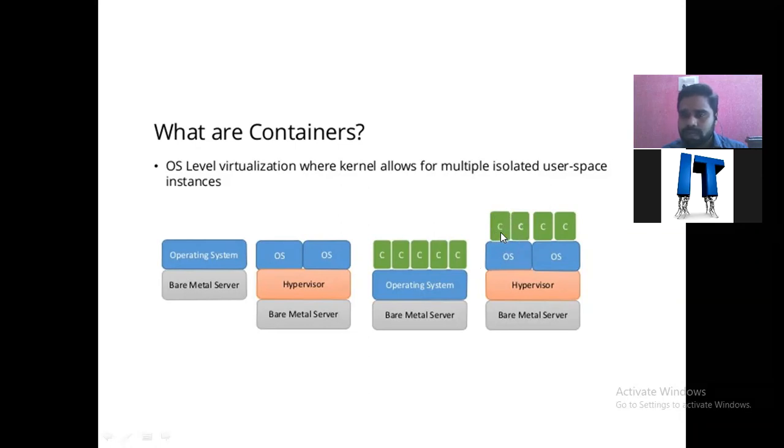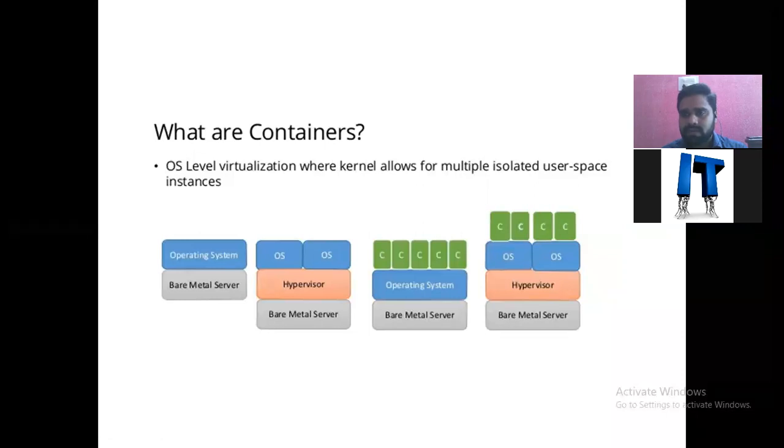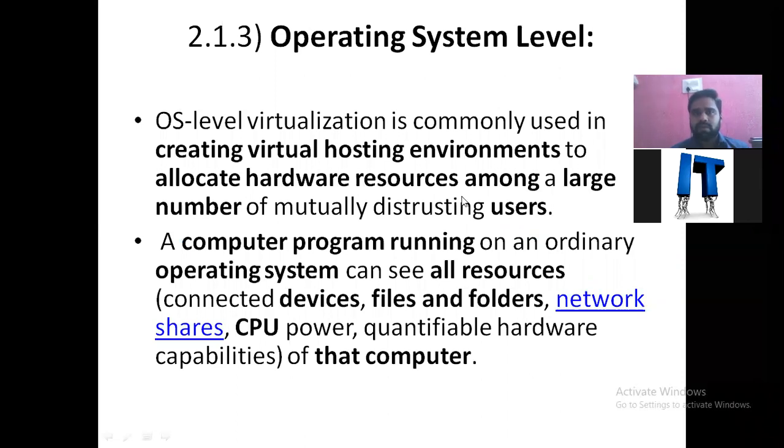If you observe this container, guys, this is an isolated instance. Isolated instance means that each and every container will have separate devices or resources it can access. This container can access its own separate devices, and likewise this container can access different separate devices. Each and every container will have separate devices it can access. This is the explanation for that.